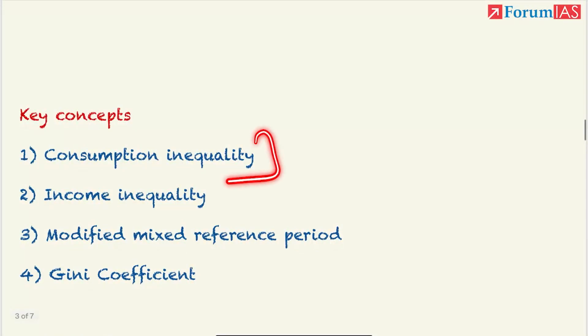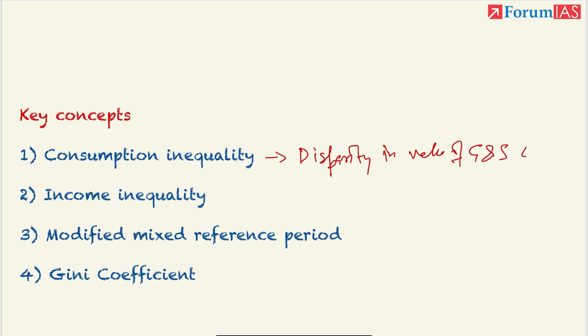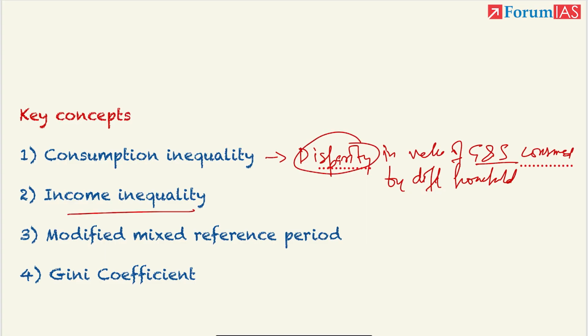So what is consumption inequality? It is basically disparity in the value of goods and services consumed by different households. That is goods and services which are consumed, and disparity in that. What will be income inequality? Disparity in the income which has been earned by households. Modified mixed reference period, we saw how it gives us better data.